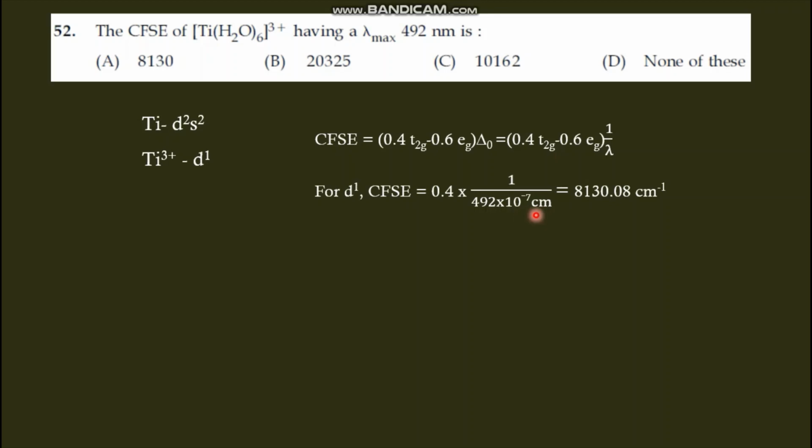Lambda is 492 nanometer. We have to convert into centimeter inverse. Normally CFSE is expressed in centimeter inverse. So 0.4 into 1 by 492 into 10 raised to minus 7 centimeter. 10 raised to minus 9 is meter, 10 raised to minus 7 is centimeter. Don't confuse with that. CFSE we are expressing in centimeter inverse. By solving this, we will get a value of 8130.08 centimeter inverse, and option A is the correct answer.